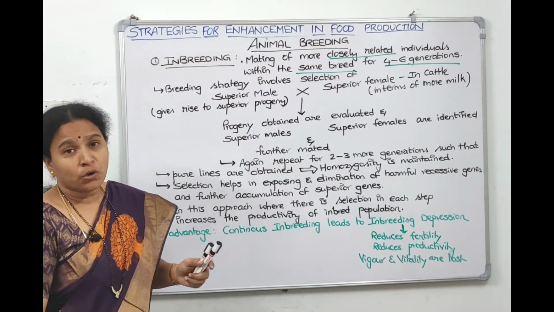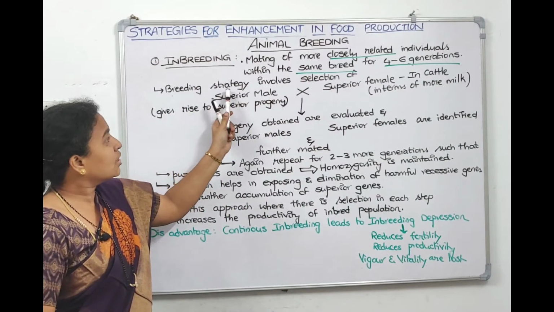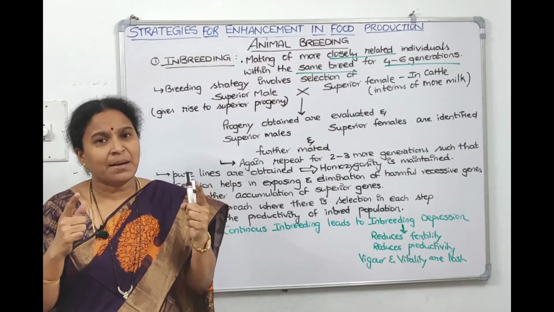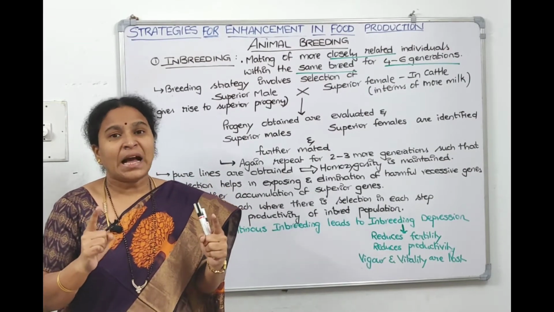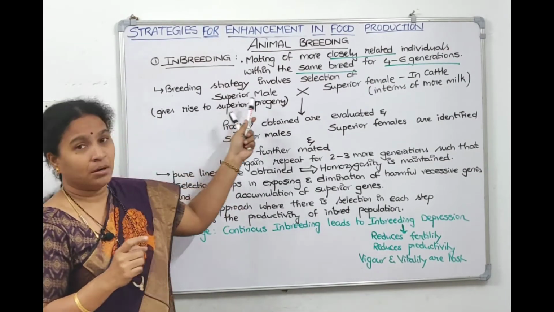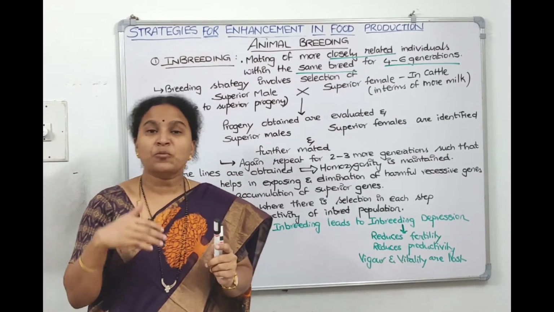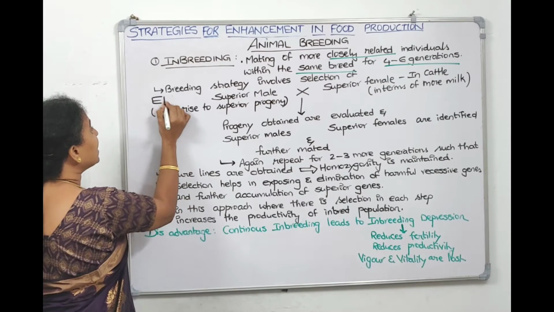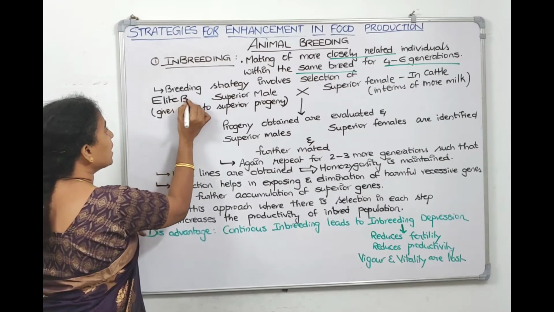Now, how do we do it? So in the inbreeding strategy, we need to select a superior male and a superior female. For example, if you are taking cattle, in cattle, what do you mean by a superior male? Superior male means it is a superior bull. So we call it an elite bull.